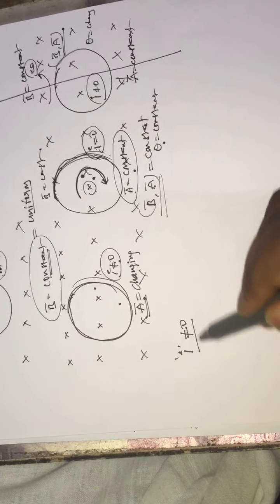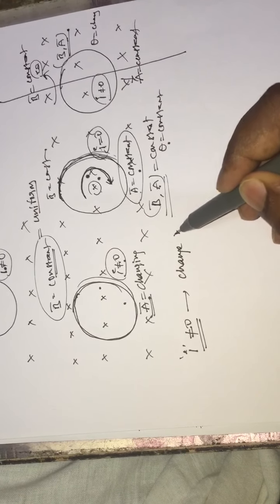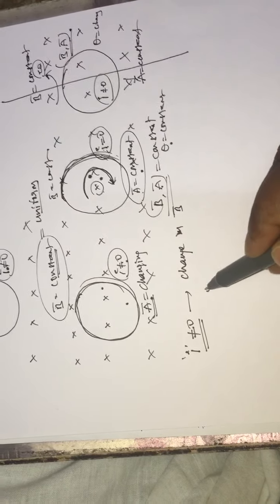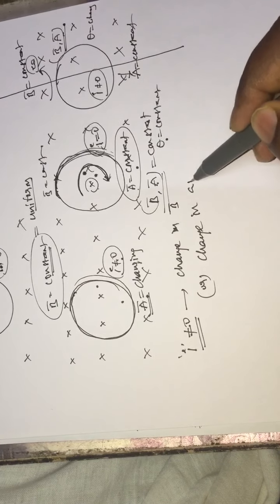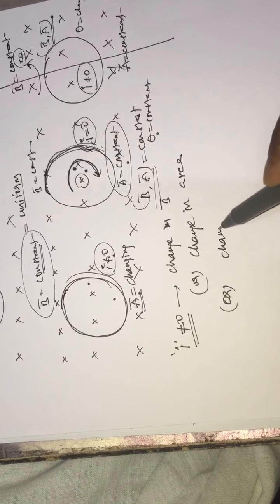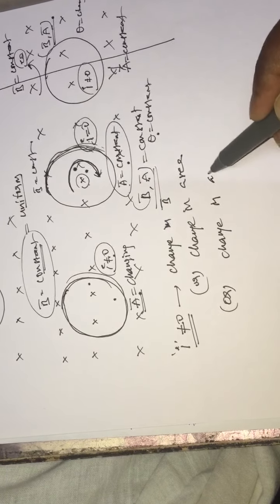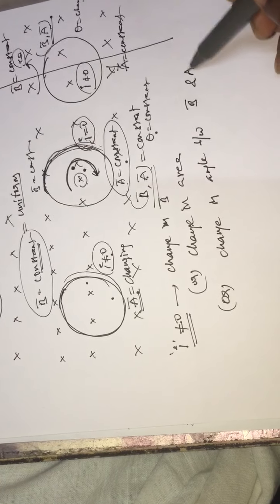Current is going to be generated if there is a change in magnetic field, or there is a change in area, or there is a change in angle between field and area.